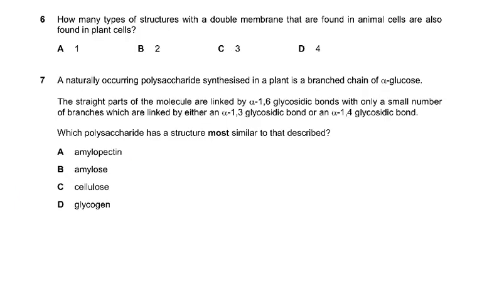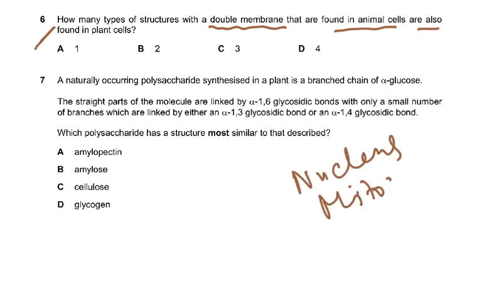Now coming to question number 6. How many types of structures with a double membrane that are found in animal cells are also found in plant cells? Now double membranes are where? Nucleus has a double membrane, mitochondria has a double membrane, and chloroplasts have a double membrane.